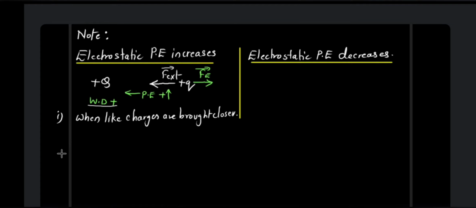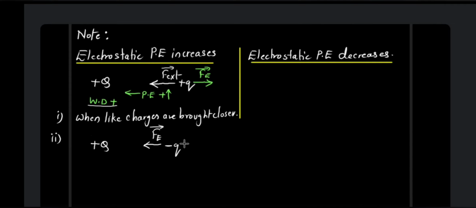Okay? Or the second possibility is what? If you have a positive charge and you take a negative test charge, what will happen over here? The electrostatic force will be acting in this direction because there will be a force of attraction. One is positive, one is negative, so there will be attraction.